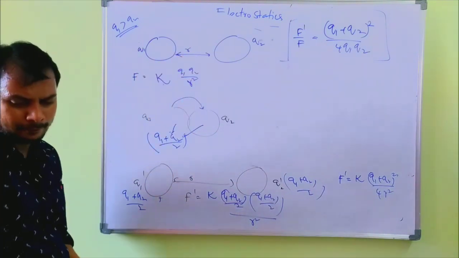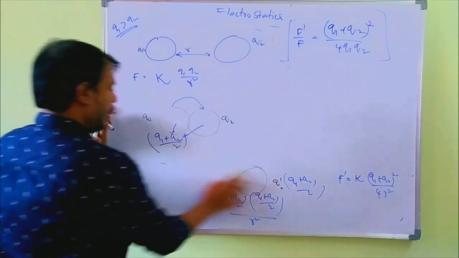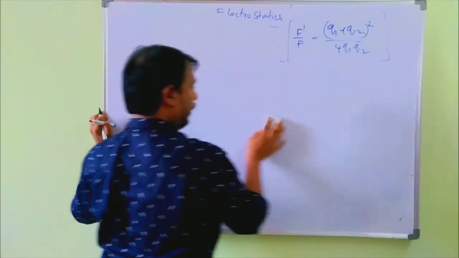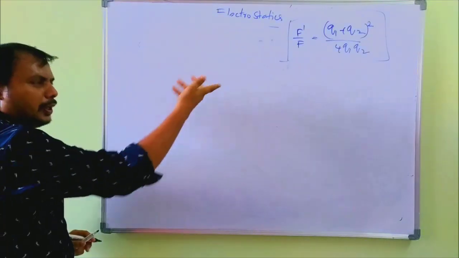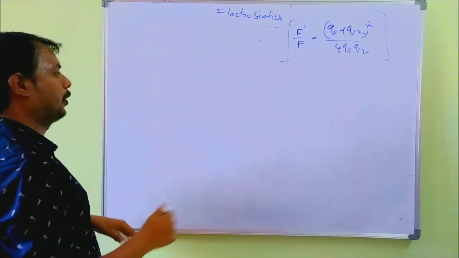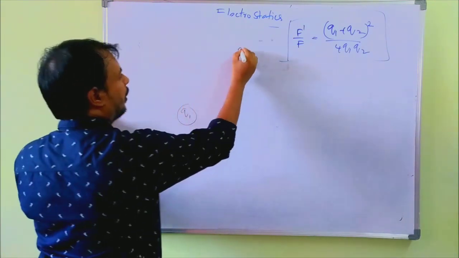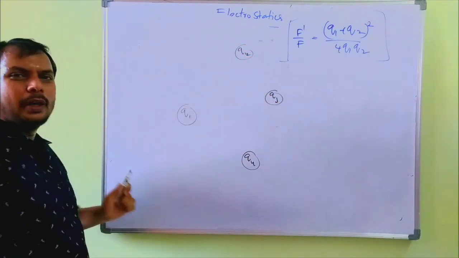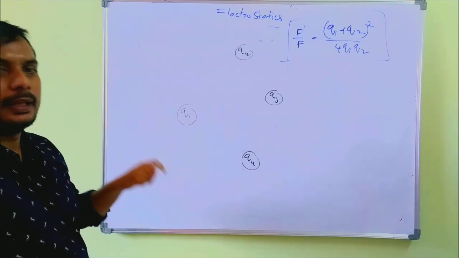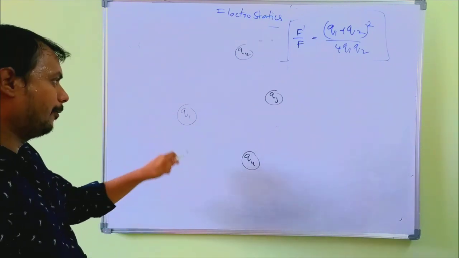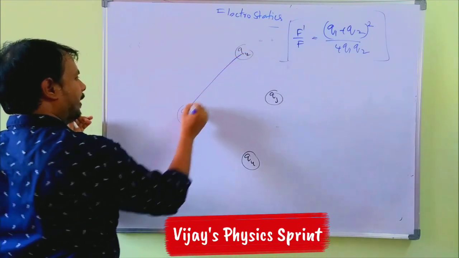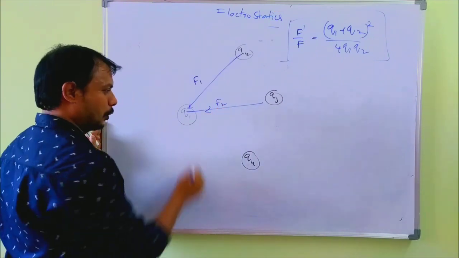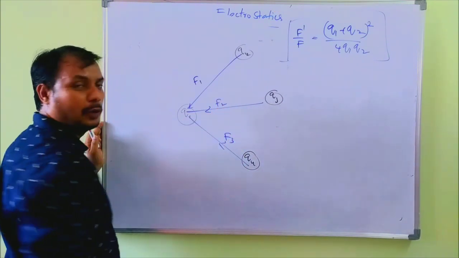One more model of the problem, and one more method: multiple charges. If there are two charges, simply Q1 Q2 by R square. If there are more than 2, for example Q1, Q2, Q3, Q4, then to find the total force on Q1 you take the vector addition of the forces. For example, between these two the force is F1, between these two the force is F2, between these two charges the force is F3.